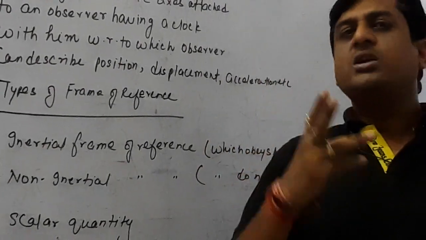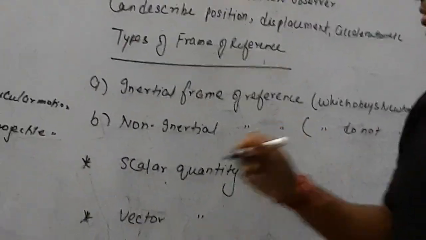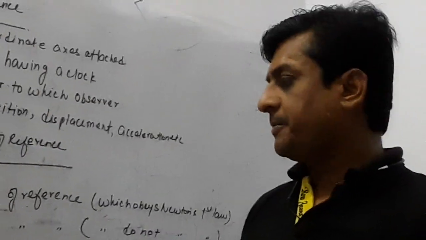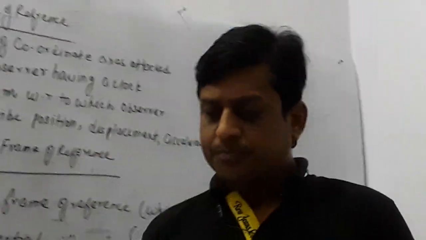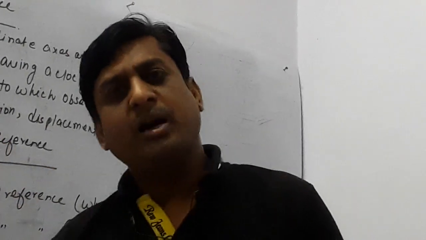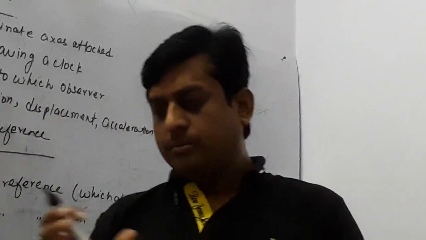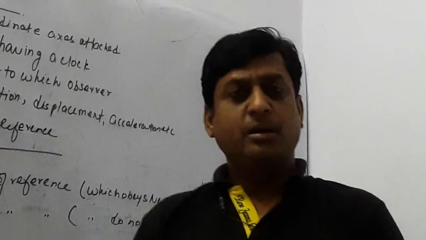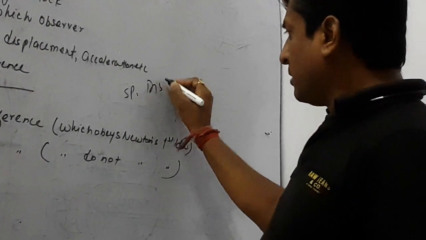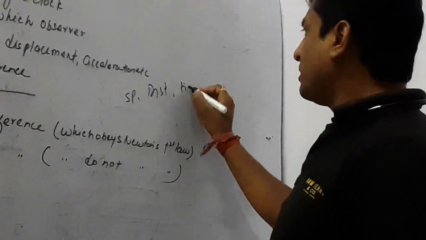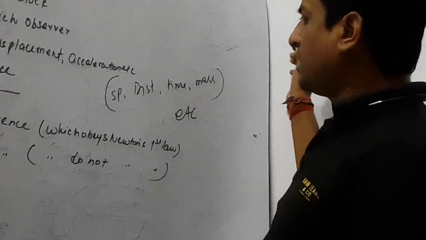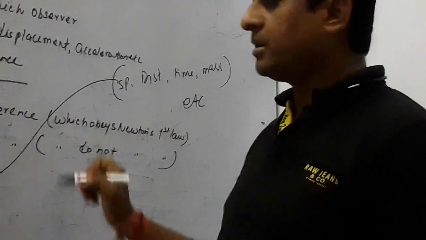Now, there are two types of physical quantities. The first one is called scalar and the second one is called vector. The question is, what is scalar? There are so many physical quantities for which measurement we require only magnitude, like speed, distance, time, mass, etc. These are called scalar.